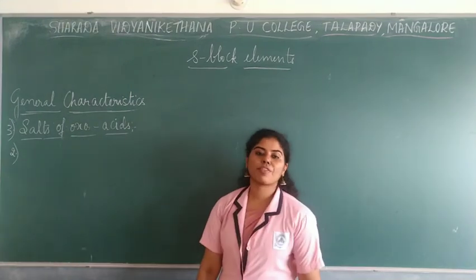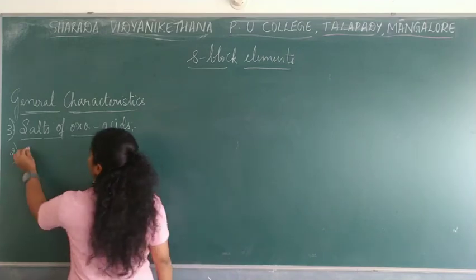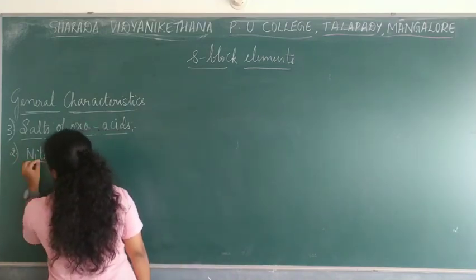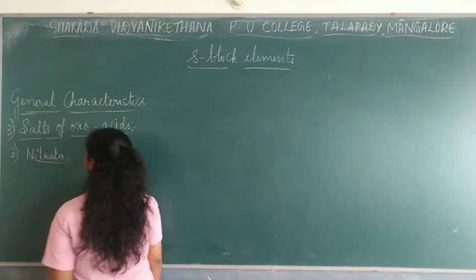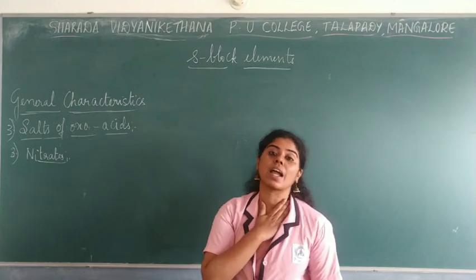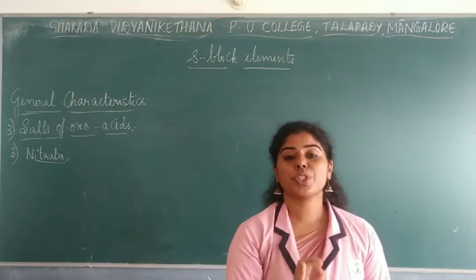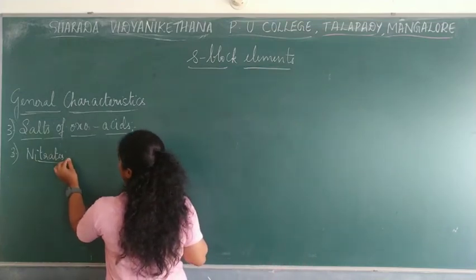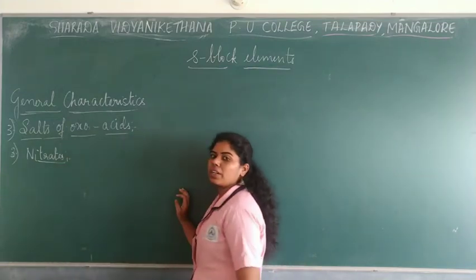So the last type of salts which are formed are the nitrates. This would be the third. Nitrates are usually formed when carbonates react with dilute HNO3, which means nitric acid. So whenever carbonates react with nitric acid, they form nitrate salts on dissolution.